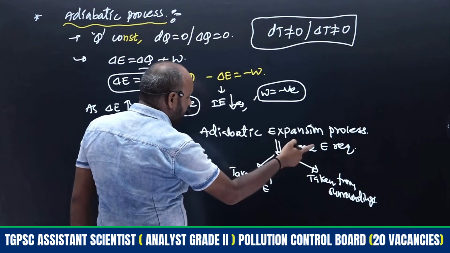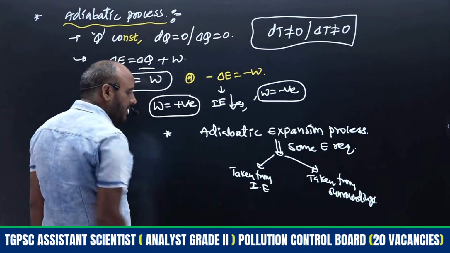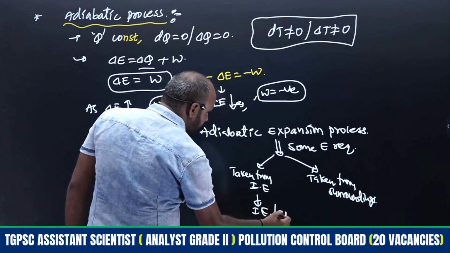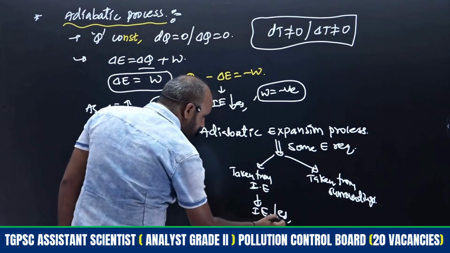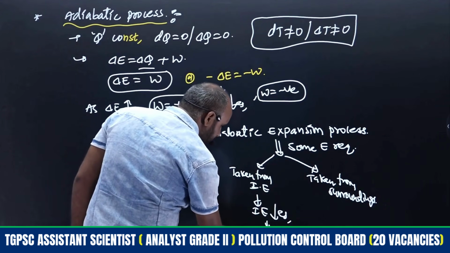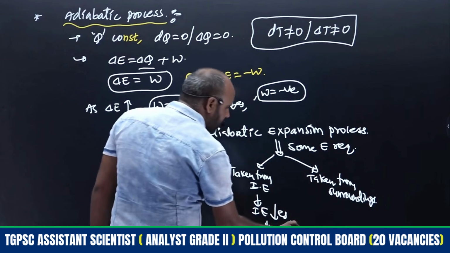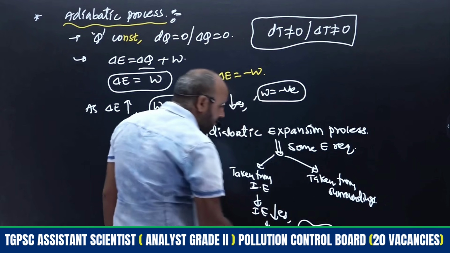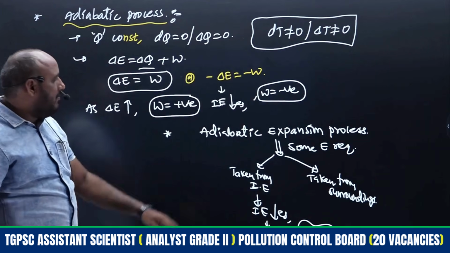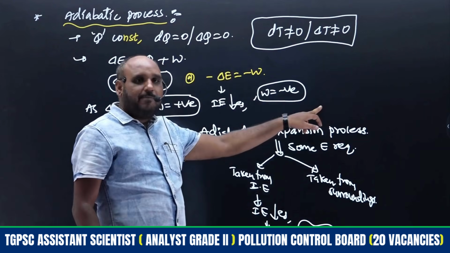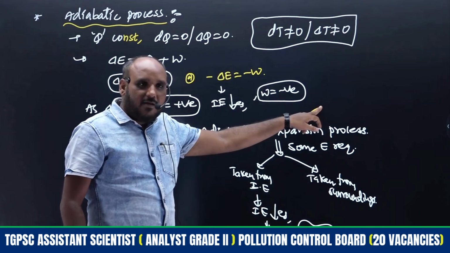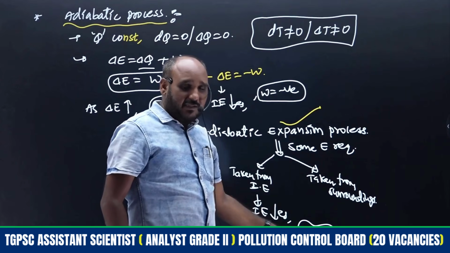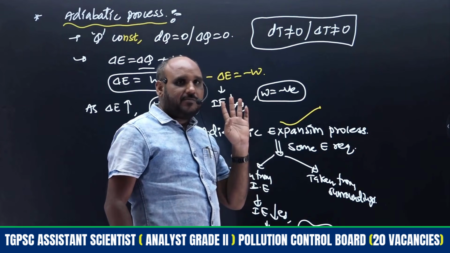So for the expansion process some energy is required. That energy will be taken from the internal energy. Therefore when internal energy is utilized, internal energy decreases. Hence internal energy decreases. What decreases? Temperature decreases. Hence temperature decreases. That will be cooled in this process. Whatever the gas that expands in adiabatic condition, the gases will be cooled. That is the Joule-Thomson experiment.